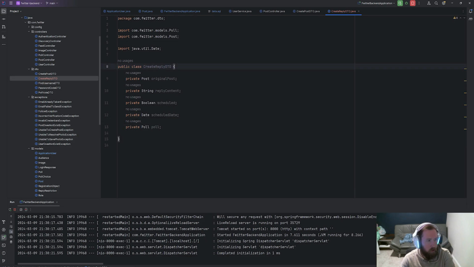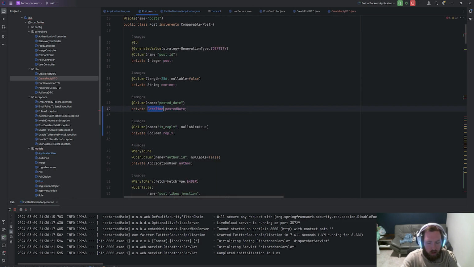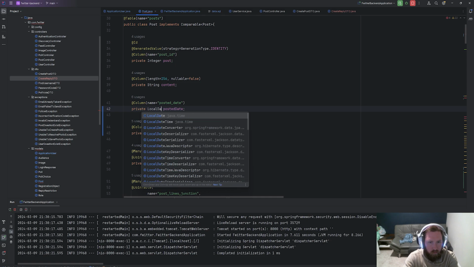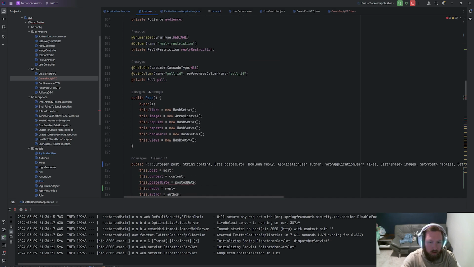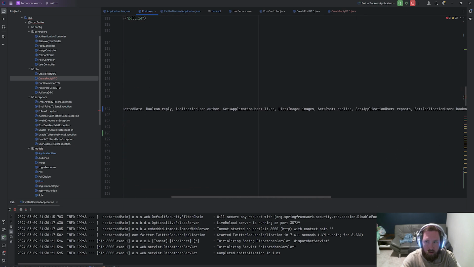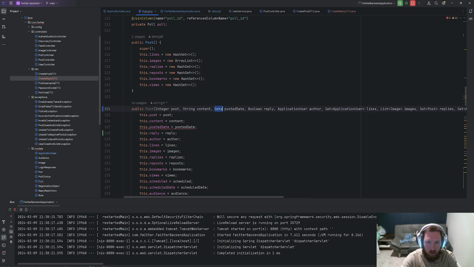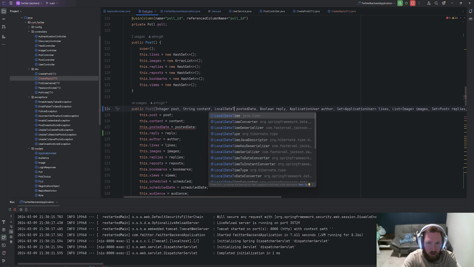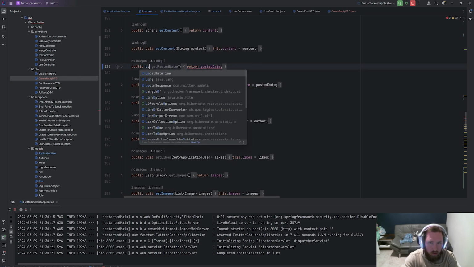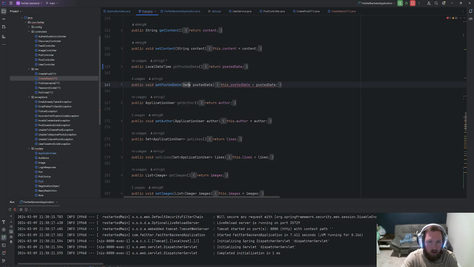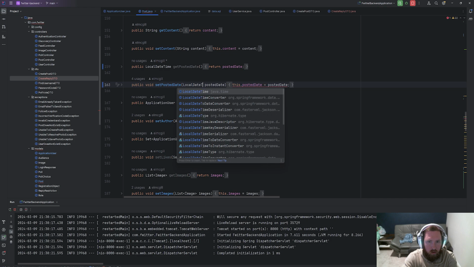Obviously, we want to add getters and setters. Honestly, scheduled should be a date time. Let's check post really quick. This should be a LocalDateTime. Probably is going to break a lot of stuff. I just realized that needs to have the time in it. So let's fix these. This should be LocalDateTime, and then down here, this would be LocalDateTime. And here, LocalDateTime.